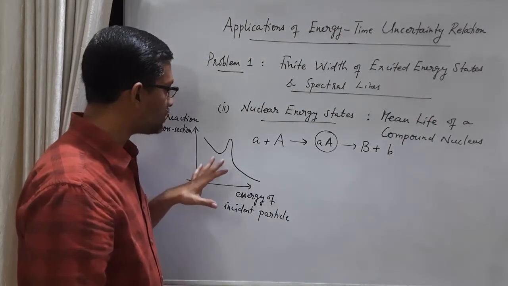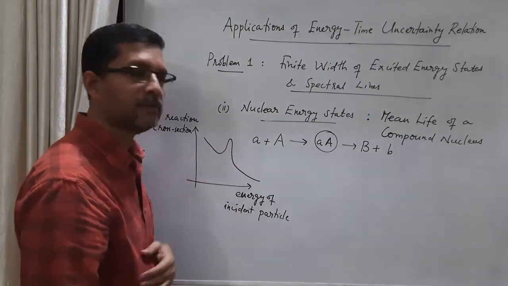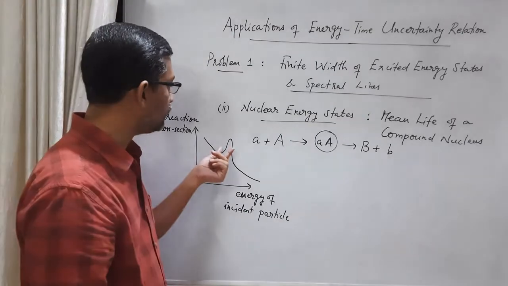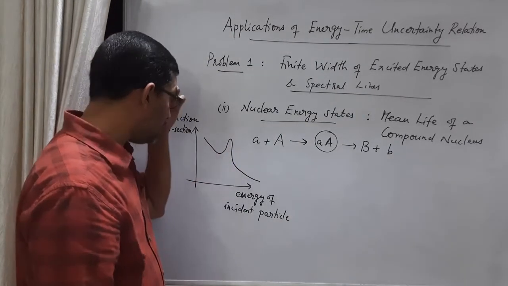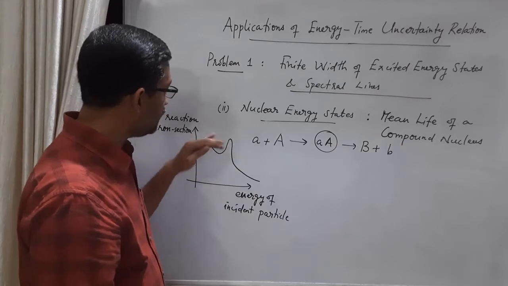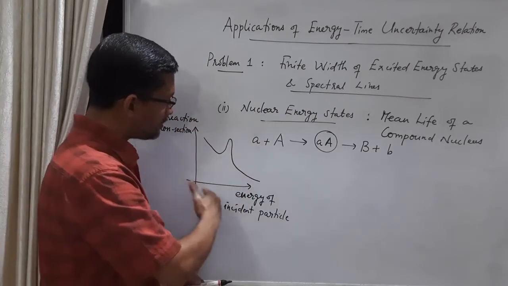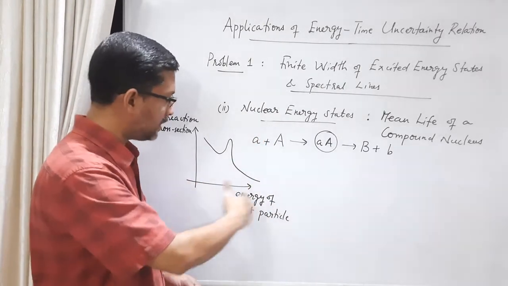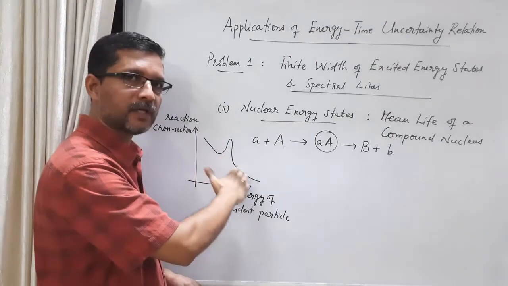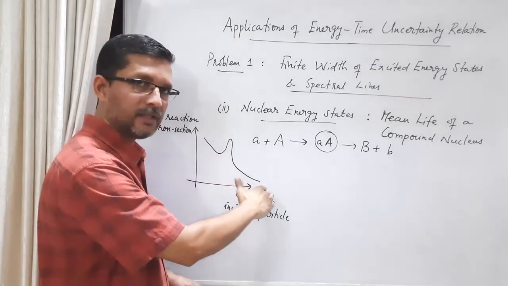We are not interested in the overall shape of this graph. What we are interested in is this peak. What is the meaning of this peak, and what is its importance? Without the peak, as the energy of the incident particle, in our example a neutron, increases, the reaction cross section continuously decreases.